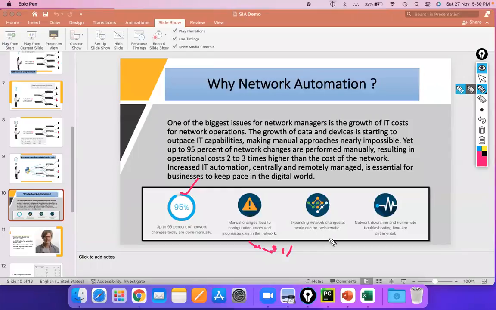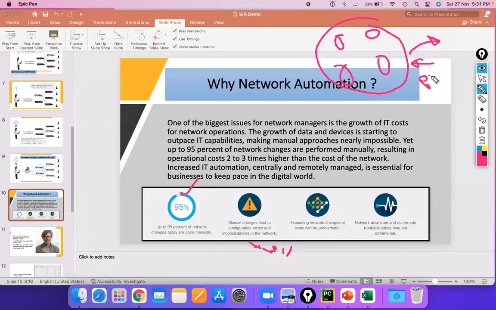Now, scaling the network changes can be problematic. So let's take an example. If you need to configure a data center, we all know that for the data center we need to connect a huge number of devices. So it could be two ASR routers, then layer 3 switches, and then access switches and all, or Nexus switches, access switches and all, right? So configuration wise, it will be very tricky to maintain or manage those devices after the services get started, right? So what we can do is we can manage these devices with the help of Python.